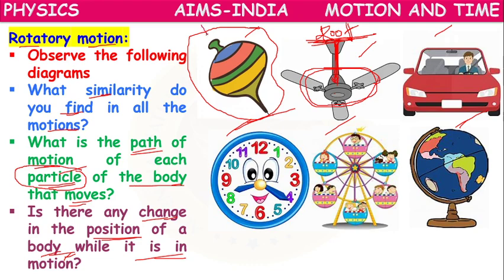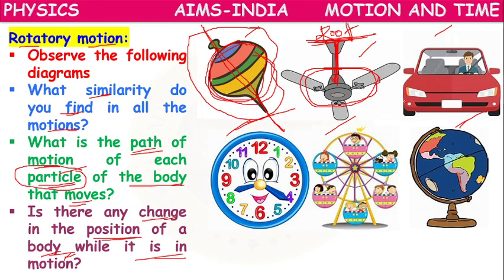This spinning top also will be rotating there only, around this axis, this middle line. Around this axis, it will be rotating in the same place on the ground.